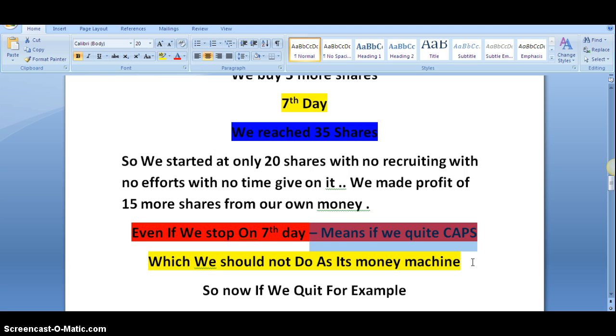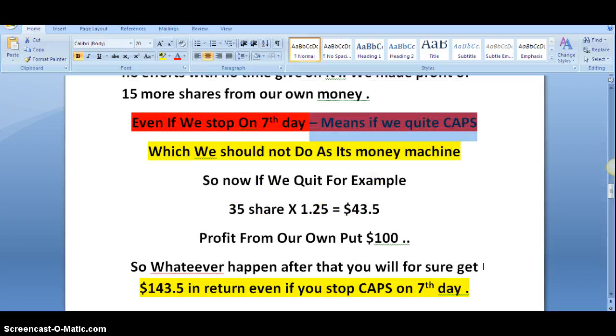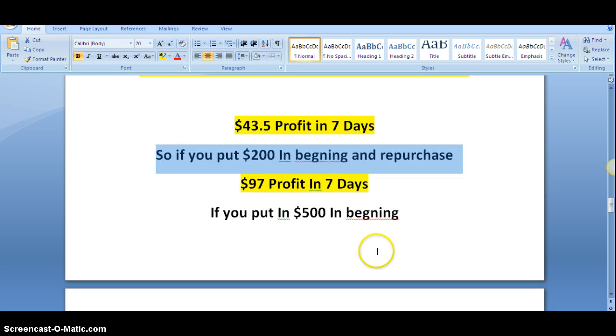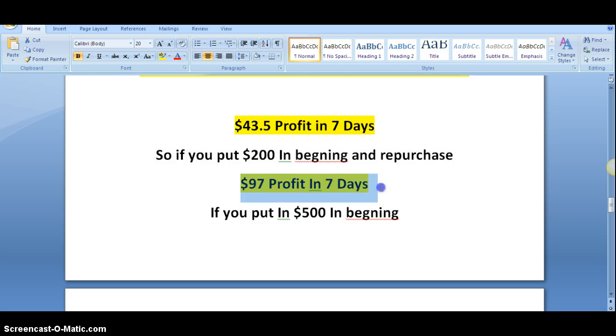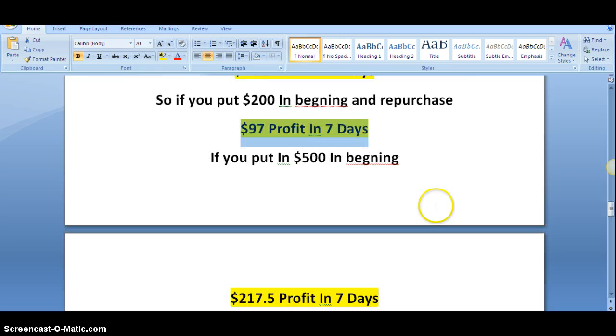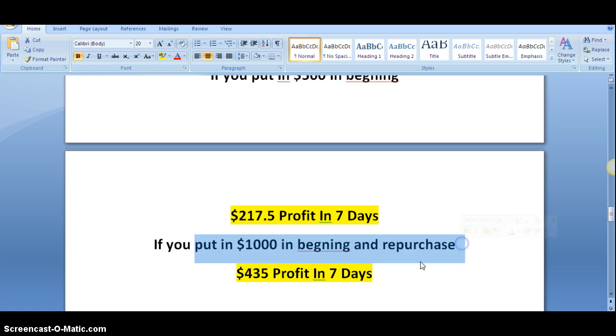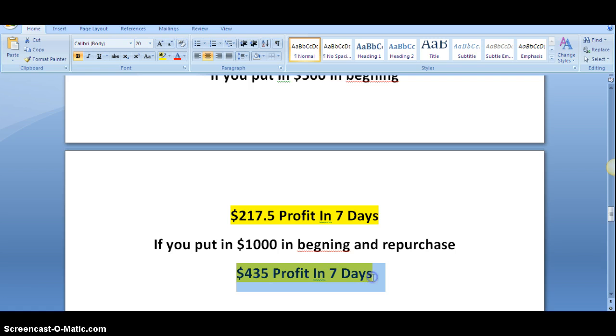But we should never quit CAPS because it's a money machine. It can make you $100 to $1,000 each and every day if you take it seriously. So to explain you better, if we started with $200 in the beginning and then we do the repurchase, we will make $97 profit in just 7 days. Same if we added $500 in the beginning, we will make $217 profit in just 7 days. Similarly, if we put $1,000 in the beginning, we will be making $435 profit on our own money in just 7 days.